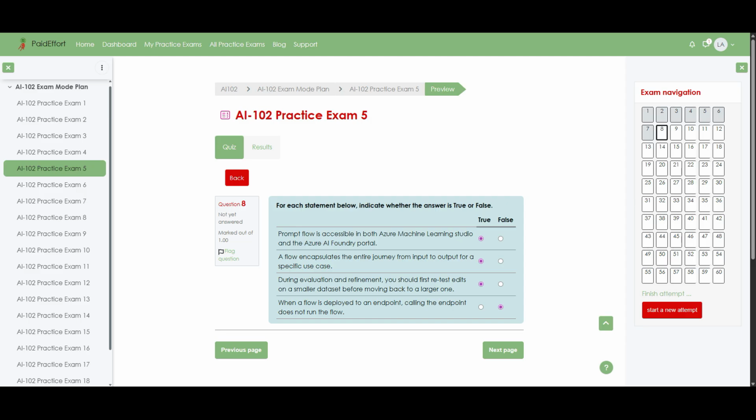Furthermore, when you are refining a flow, retesting changes on a smaller dataset helps you quickly spot issues before scaling back up. So starting with a small set is indeed recommended. And the third statement is true. Finally, once a flow is deployed, invoking its endpoint actually triggers that flow to execute end-to-end. So the claim that calling the endpoint does not run the flow is incorrect, and that is why the last statement is false.